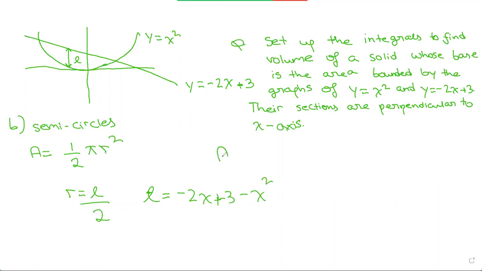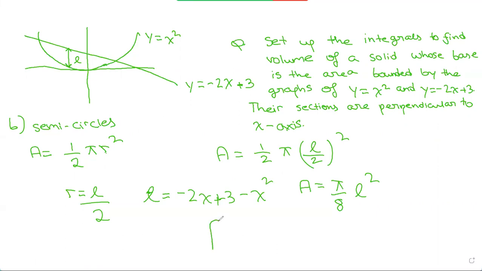So the area can also be written as half pi times L by 2 whole squared, because r is equal to L by 2. Now we can plug in our values to find an equation for the area. So then the area could be written as pi over 8 L squared.